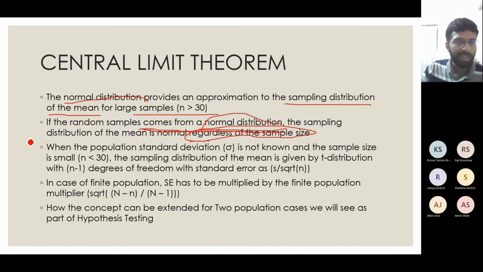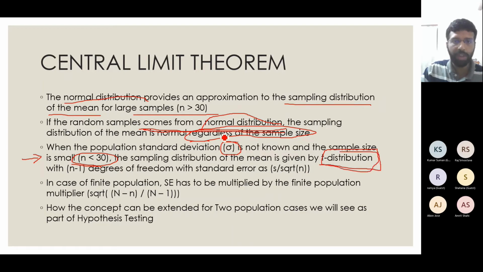Now the next case. In the earlier case, to compute the standard error, the standard deviation of the population, sigma, is known. Suppose there is a case where sigma is not known. If n is greater than 30, we can always go for the central limit theorem with the assumption that I can use the sample standard deviation for my computation. But if n is less than 30 and the population standard deviation sigma is not known, then with both being true, I will go for what is called a t distribution.